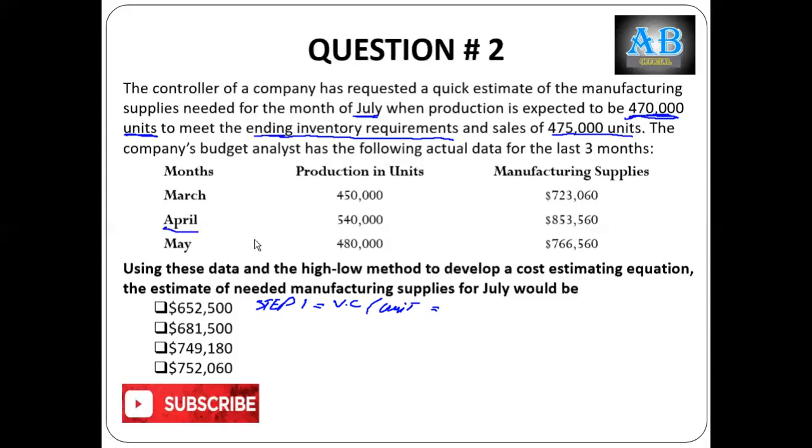This is April, where production is 540 units, and the total cost at this level is 853,560, divided by the activity level 540,000, minus the total cost at the lower activity level, which is March, where the level is 450, and the total cost is 723,060, divided by the activity level of 450,000.